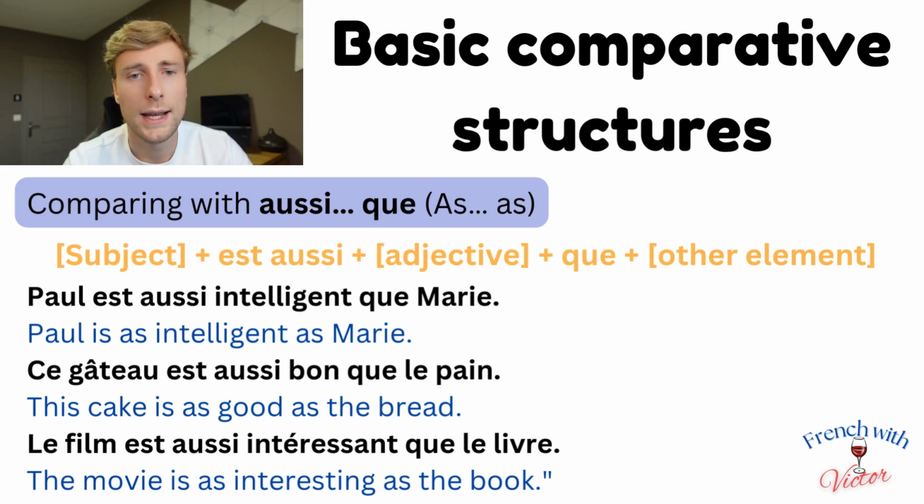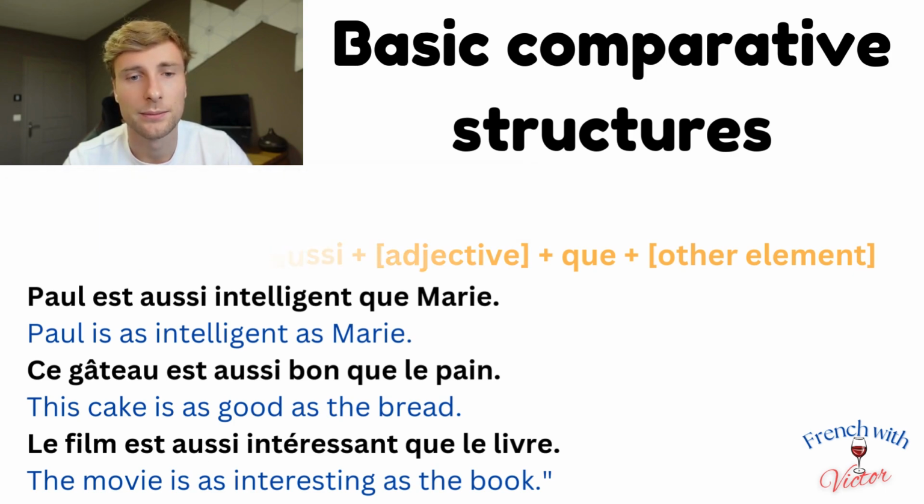Ce gâteau est aussi bon que le pain. This cake is as good as the bread. Le film est aussi intéressant que le livre. The movie is as interesting as the book. Here, aussi que shows equality between the two elements, suggesting that they are at the same level.